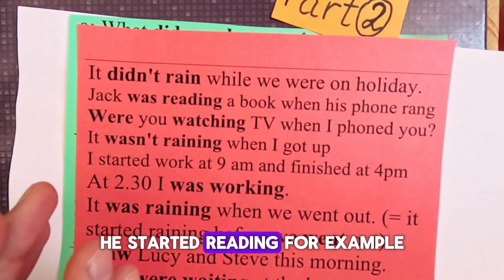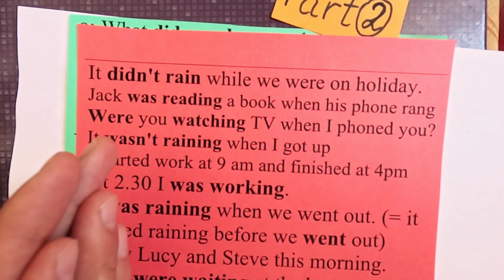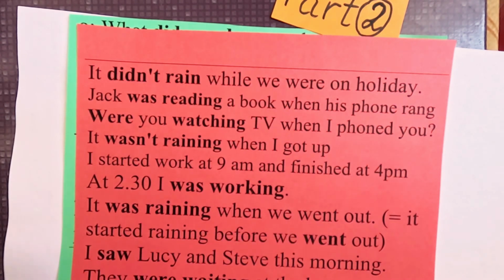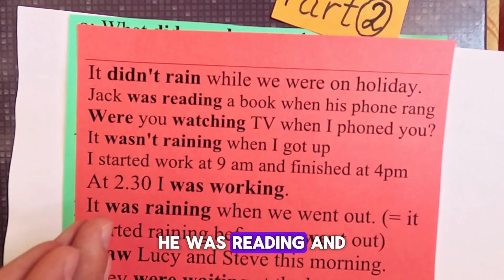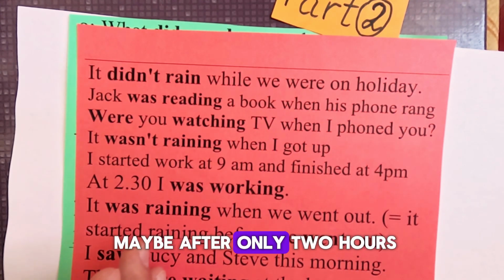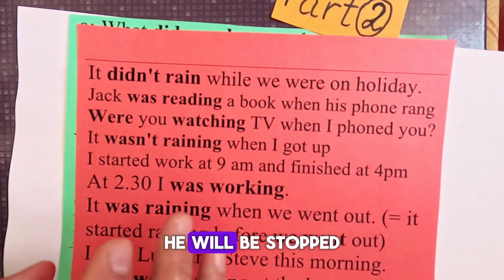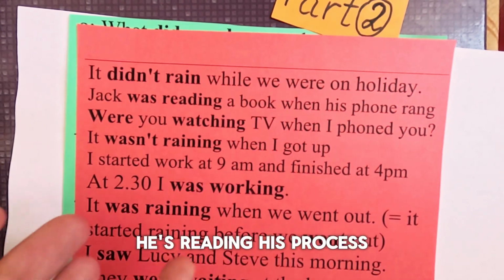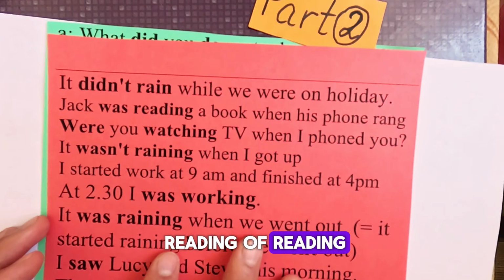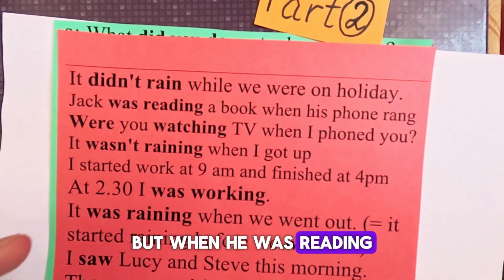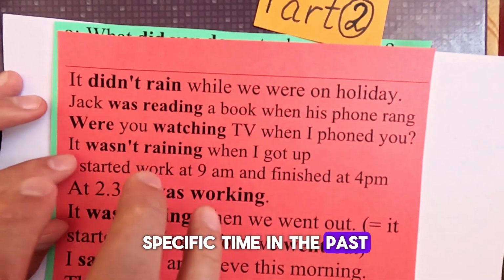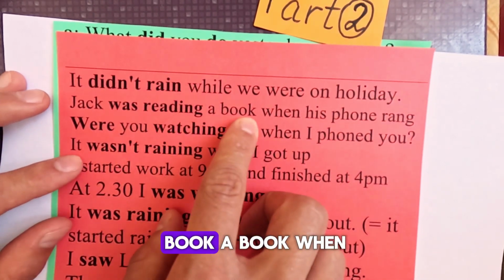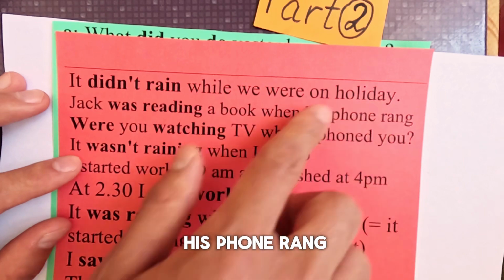He started reading, for example, 30 minutes ago, and right now in the past, he was reading, and maybe after only 2 hours, he will stop his reading, his process of reading. But when he was reading at a specific time in the past, he was reading a book when his phone rang.